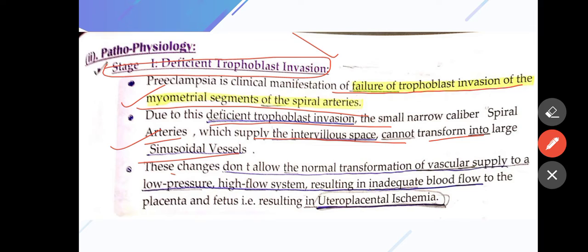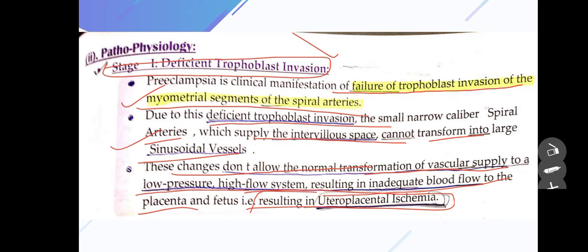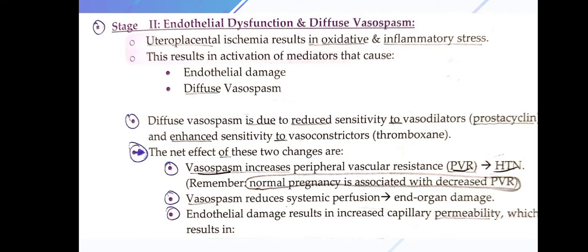These changes don't allow normal transformation of the vascular supply into a low blood pressure, high flow system, resulting in inadequate blood perfusion to the placenta, and uteroplacental ischemia of the baby can occur. So this is the pathophysiology behind preeclampsia, and that's why it is dangerous for the baby as well.